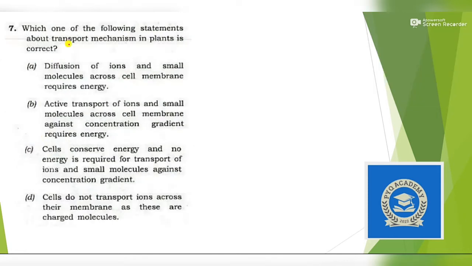Next question. Which one of the following statements about transport mechanisms in plants is correct? Okay, so the first option is: diffusion of ions and small molecules across the cell membrane requires energy. So diffusion is nothing but exchange of gases. Generally in cells, there is a selectively permeable membrane or cell membrane through which the particles or the exchange of various gases takes place. So let's take this as side one. Okay, this is side two.